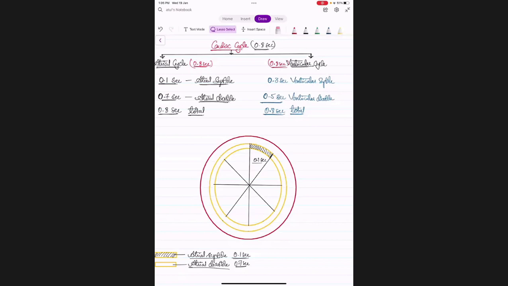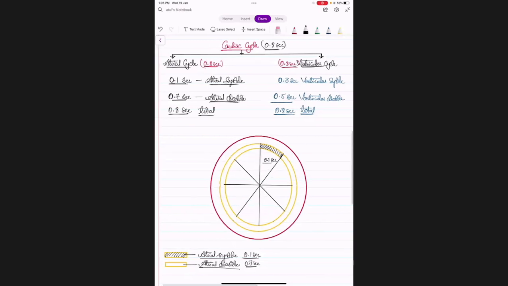Now see, after the atria has contracted, it is undergoing relaxation. Once the atria starts relaxation from this particular portion till this particular portion, this is the ventricular cycle we are drawing. This is the shaded region for ventricles.